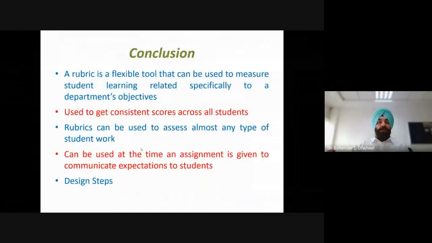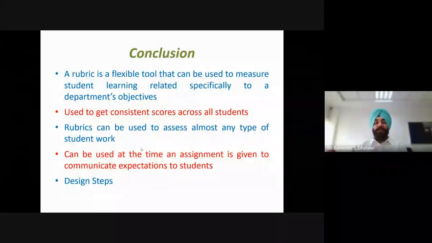With this, I'm concluding today's session with these remarks: a rubric is a flexible tool that can be used to measure student learning related specifically to a department's objective. It can be designed accordingly so that we are able to achieve the department's objective. It can be used to get consistent scores across all students, so consistency and a sense of objectivity will be there. So we can use the rubric effectively for consistent and objective scores.